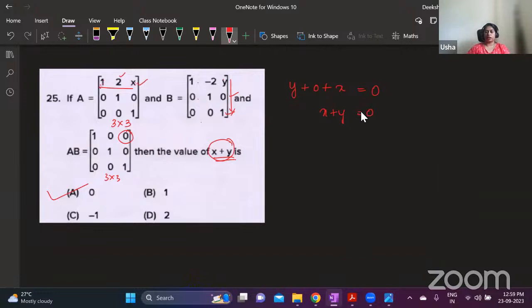As simple as that. Once you know what it is, it hardly took like 10 seconds for you to solve. Maybe identifying that you don't have to multiply everything should take another 10-15 seconds. That's all. So less than 1 minute, you will be able to solve the question. So all matrix questions are not lengthy. See, in this multiple choice question paper, they do not expect you to solve everything. Okay. You need to solve only what is required.